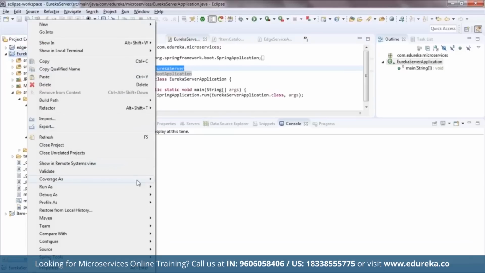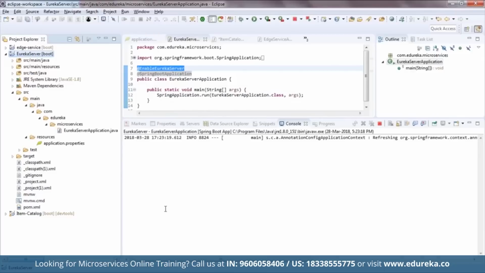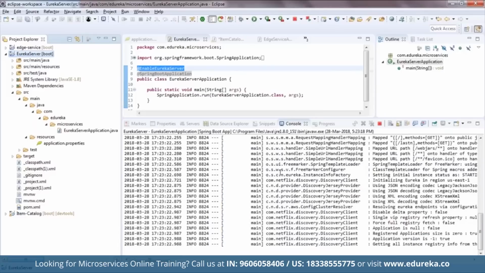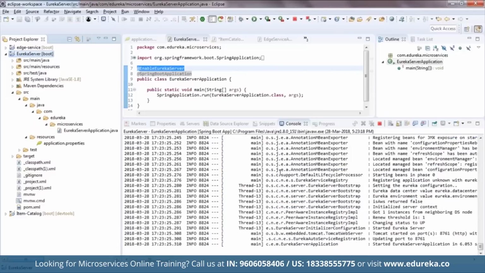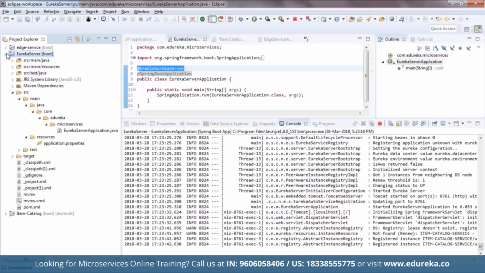Let me quickly run it to show you how it looks in the browser. I'll click on run as a Spring Boot application, and you can see that it has started running already. I'll quickly open my browser at port 8761. You can see that Eureka service is running at port 8761, but currently there are no instances registered with Eureka, right? We need the other two services to be registered here. So this is it for Eureka server.